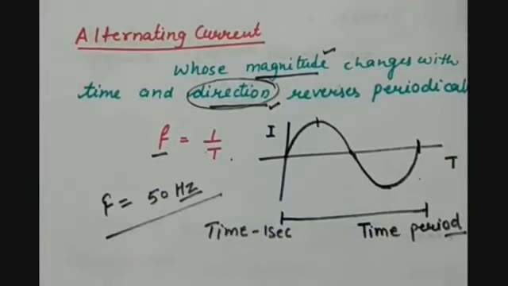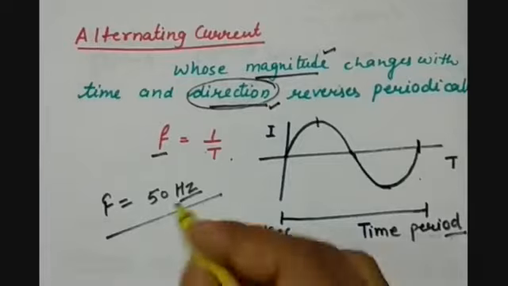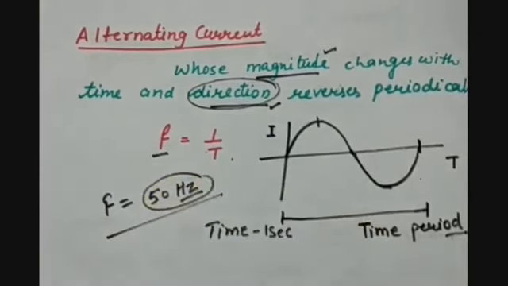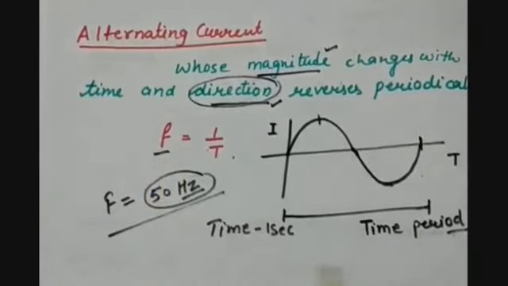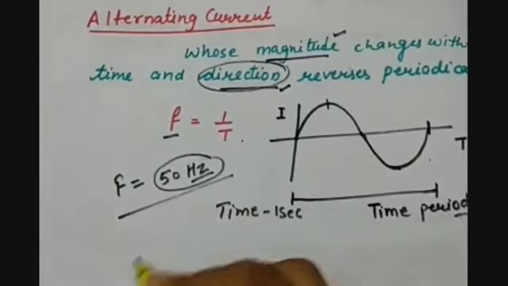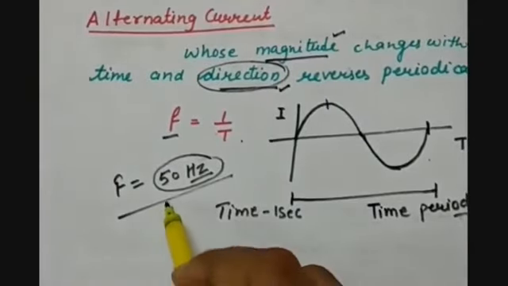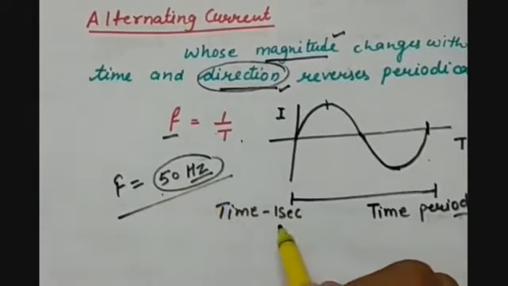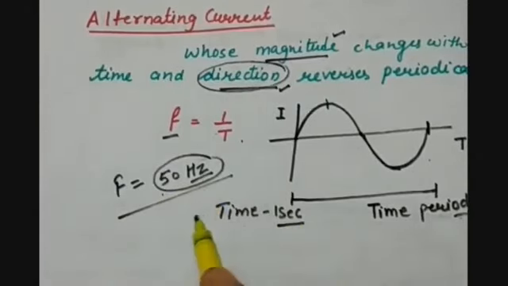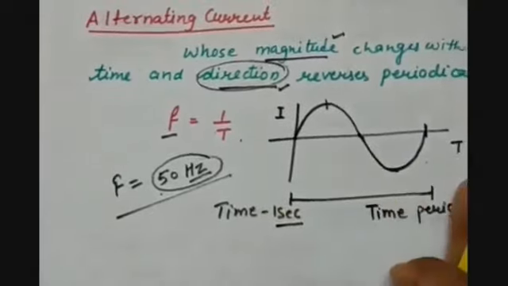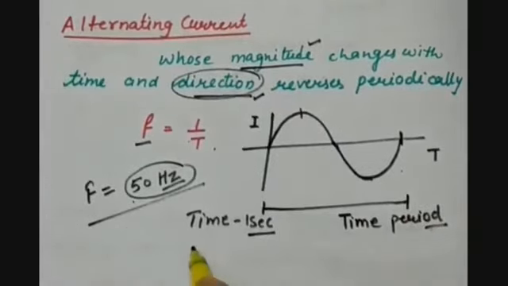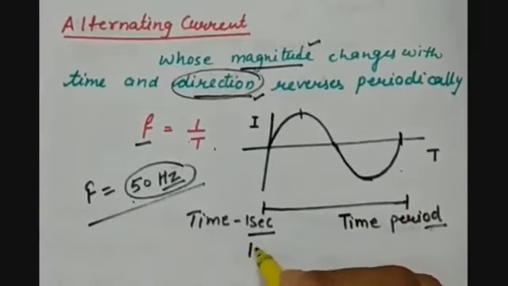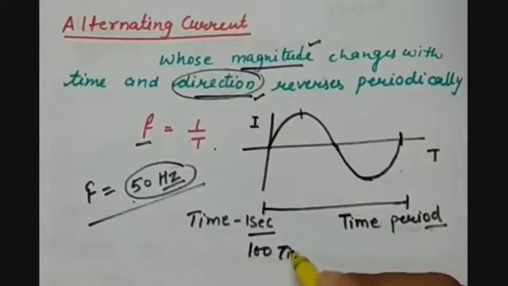And one cycle is having 2 halves. So if it is completing 50 Hertz, or you can say the frequency is 50 Hertz, that means it is completing 50 cycles per second. That means, because in one complete cycle it changes its direction twice, it changes or reverses its direction 100 times in 1 second.